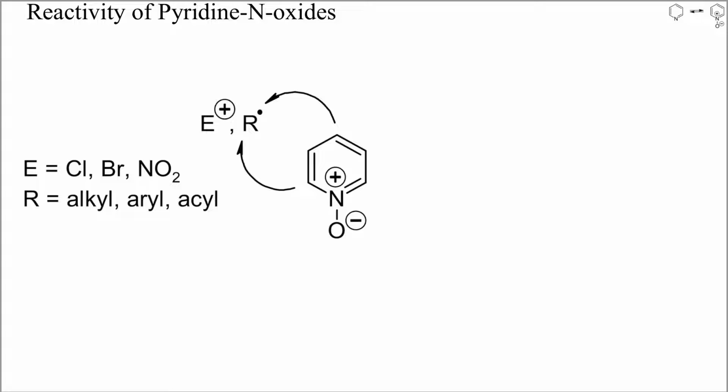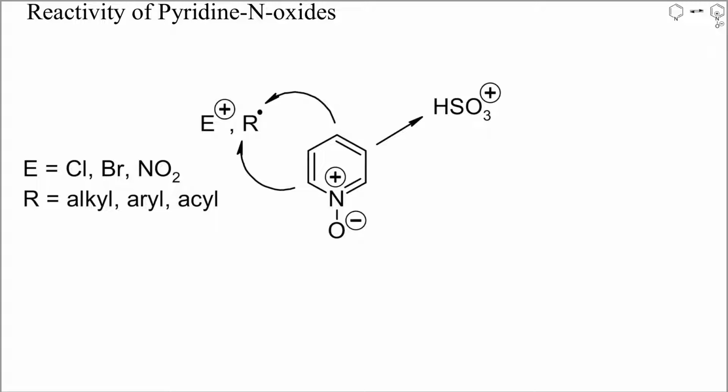Unlike pyridines, N oxides tend to react with electrophiles at positions 2 and 4. Electrophilic halogenations and nitrations at these positions have been reported, for instance. Carbon-centered radicals will also add to these positions if possible.